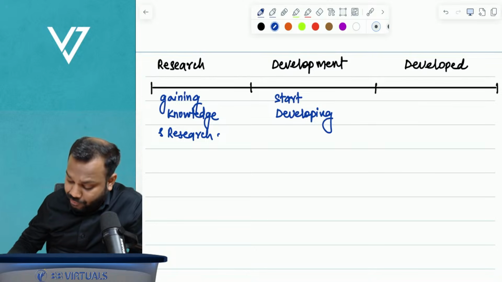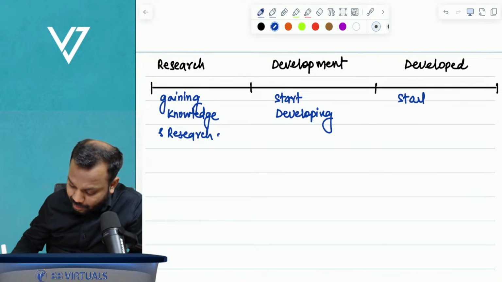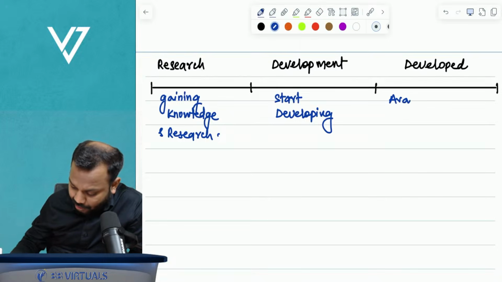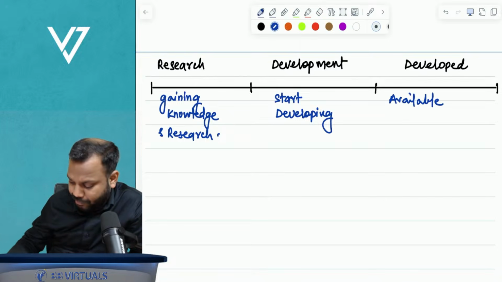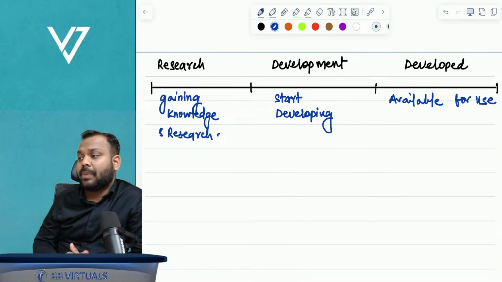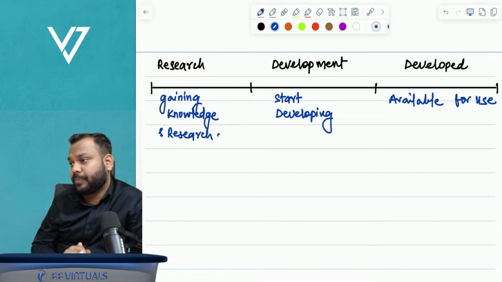Developed phase is the phase when the intangible asset becomes available for use.